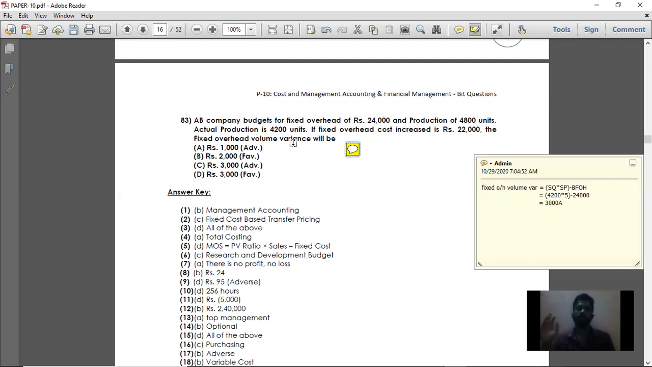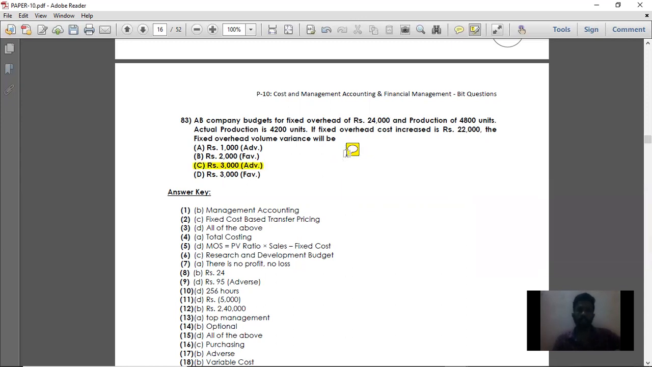What is the formula for volume variance? It is the standard quantity into standard price for actual output. For the actual production of 4,200 units, the standard quantity is 4,200 units into standard price of 5, so you get 21,000. Then 21,000 minus the budgeted fixed overhead of 24,000 gives the volume variance, that is 3,000 adverse. So option 3 is the right answer.